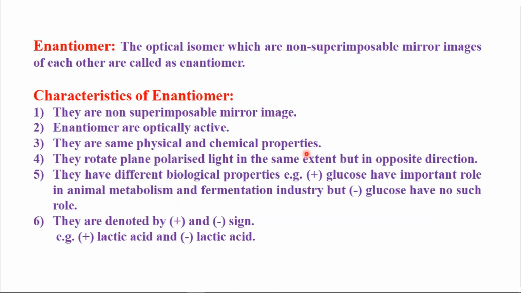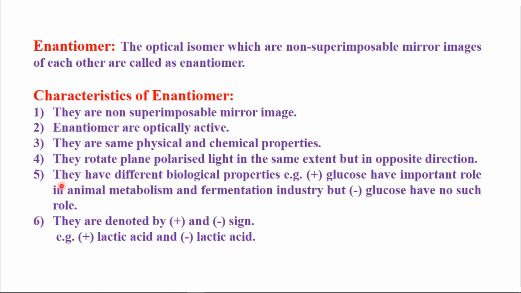One rotates on the right hand side and the other enantiomer rotates on the left hand side.